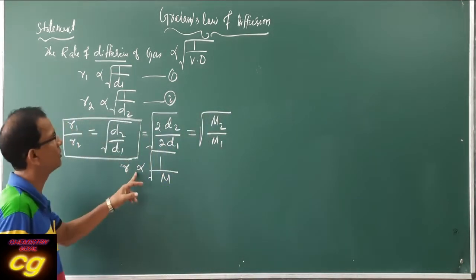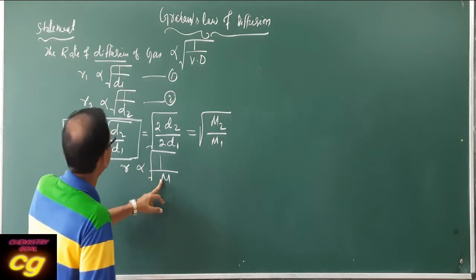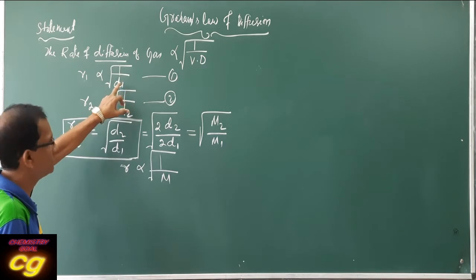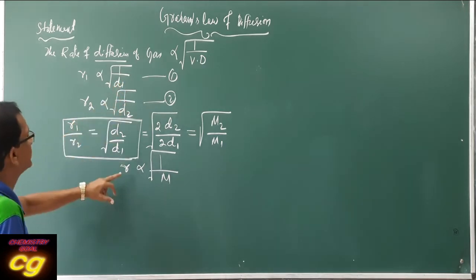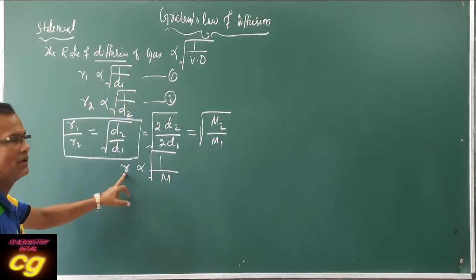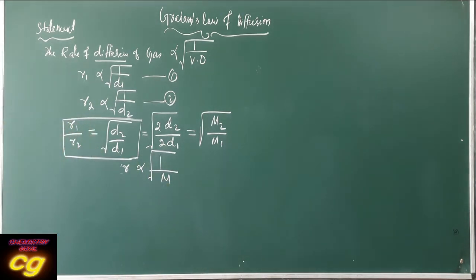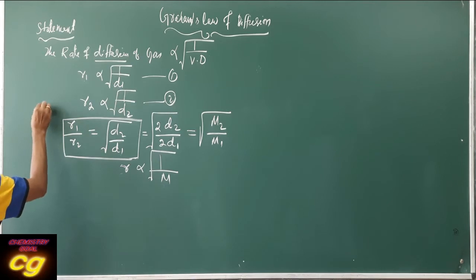That means hydrogen has the highest rate of diffusion compared with other gases. So R is inversely proportional to the square root of M. This is case 1.